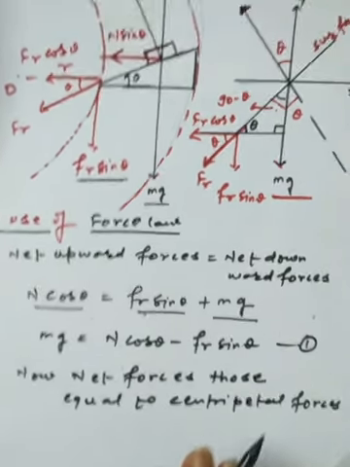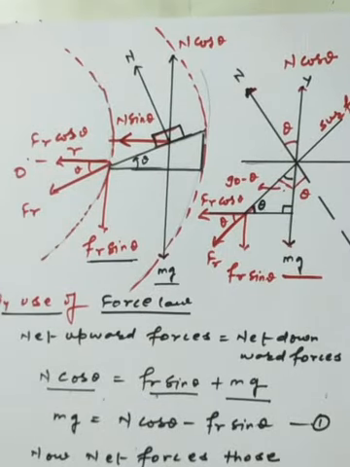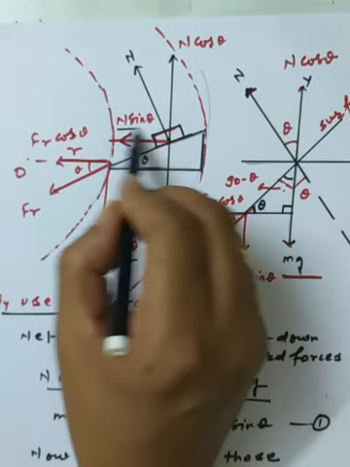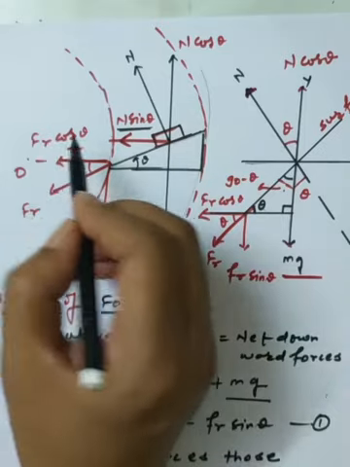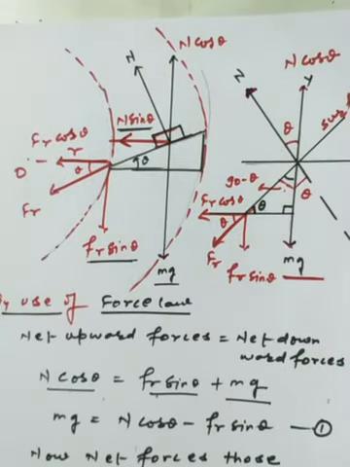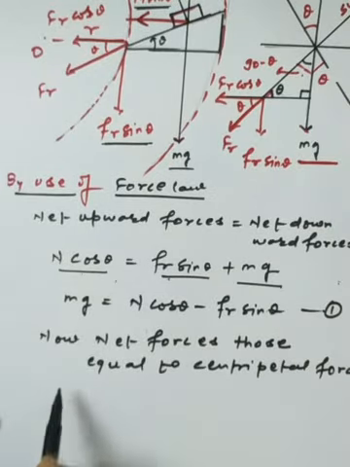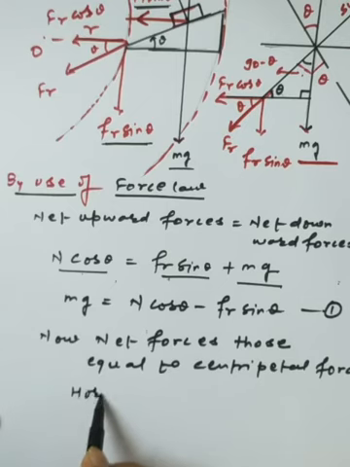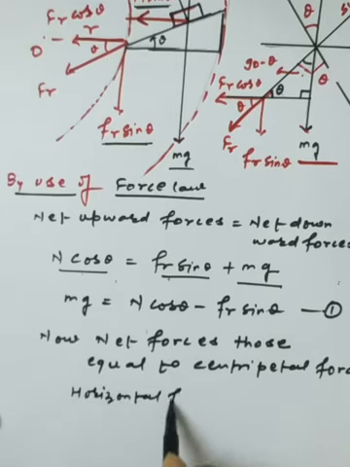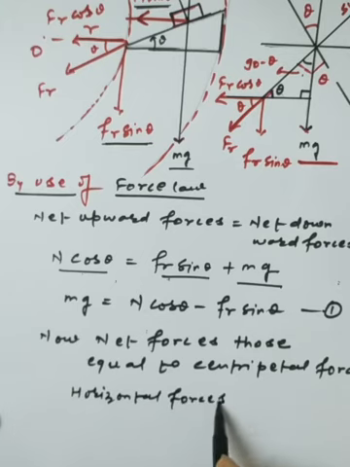In this manner, the total horizontal forces are, first, N sin theta, and next, fr cos theta, and these two forces develop the necessary centripetal force. So we are writing that the net horizontal force is equal to Fc.